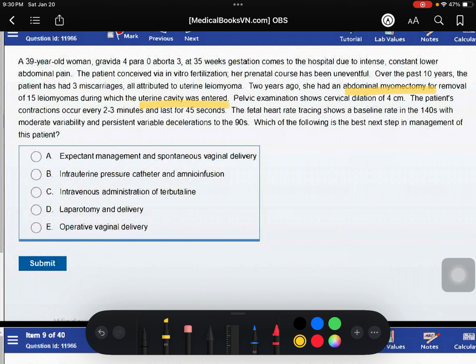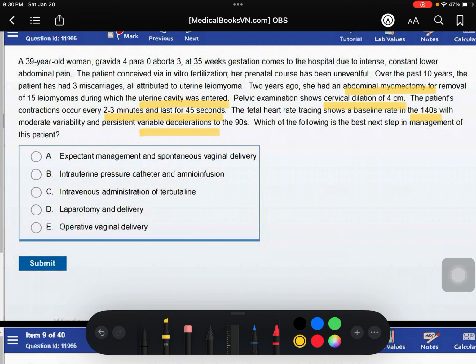This is the second hint in the question. The third hint is that at this time the pelvic examination shows cervical dilation of 4 cm, with variable decelerations and persistent variable deceleration on the fetal heart rate tracing, which is in the 140s.